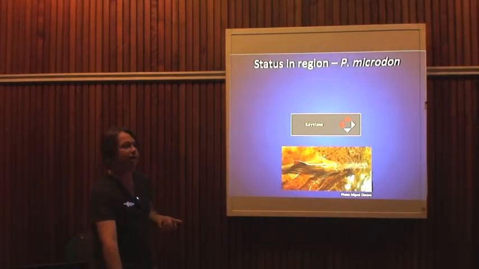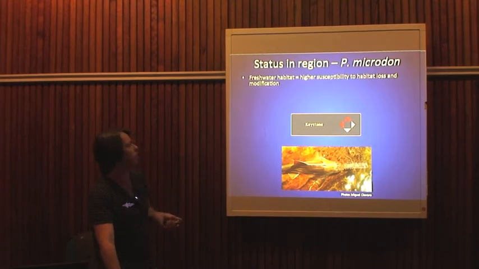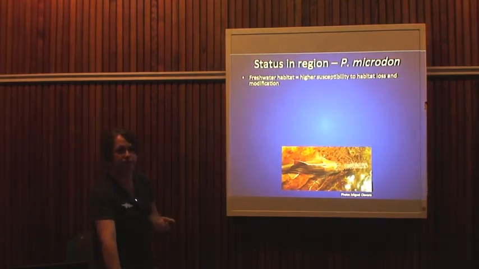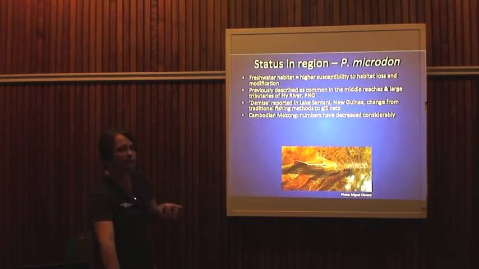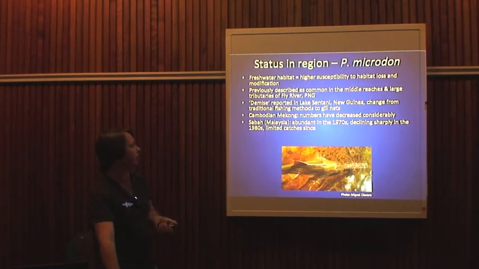And there's a little bit more information on that species in terms of declines. We know it utilises freshwater and marine habitats. The freshwater stages mean it's a bit more susceptible to habitat loss and modification. It's been described as common in various systems in the past and may still be in places like the Fly River, but the demise or the declines have been reported widespread throughout the region, including New Guinea, Cambodian Mekong, Malaysia,